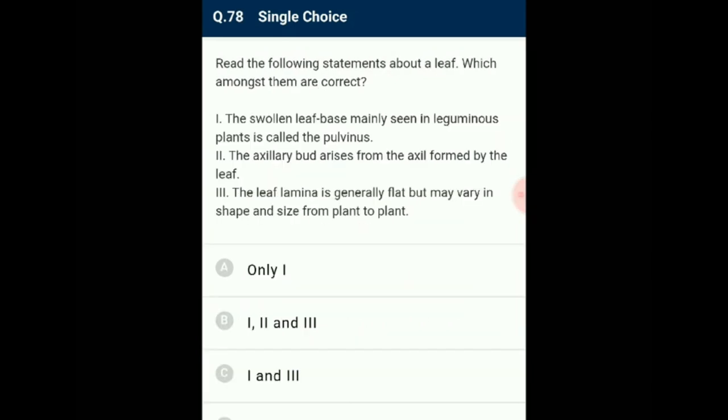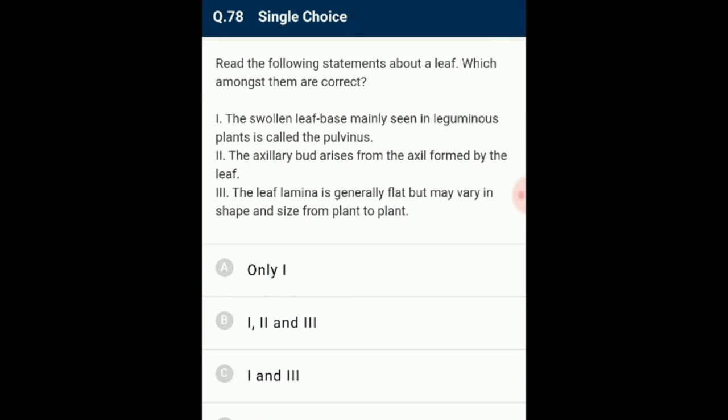Question number 78. Read the following statements about leaf. Which among them are correct? The leaf is the photosynthetic organ of the plant. It majorly consists of leaf base, petiole and leaf lamina. Sometimes the swollen leaf base called pulvinus is seen in leguminous plants.